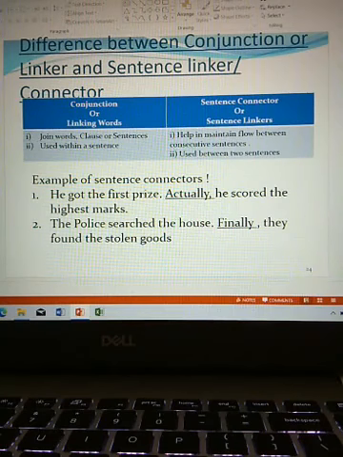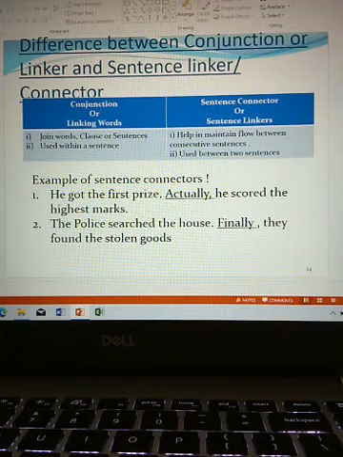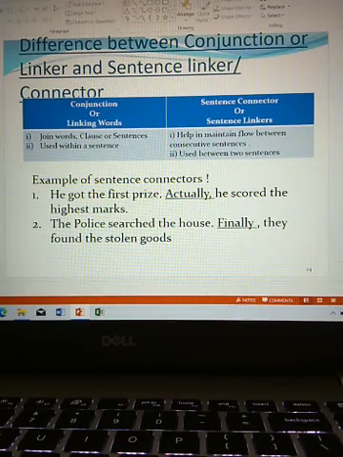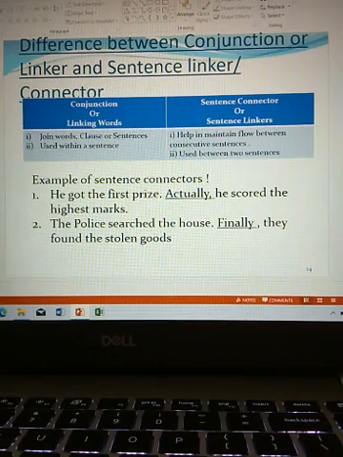Conjunctions or linking words are used within a sentence. Sentence connectors are used between two sentences. Example of sentence connectors. He got the first prize. Actually, he scored the highest marks. The police searched the house. Finally, they found the stolen goods.